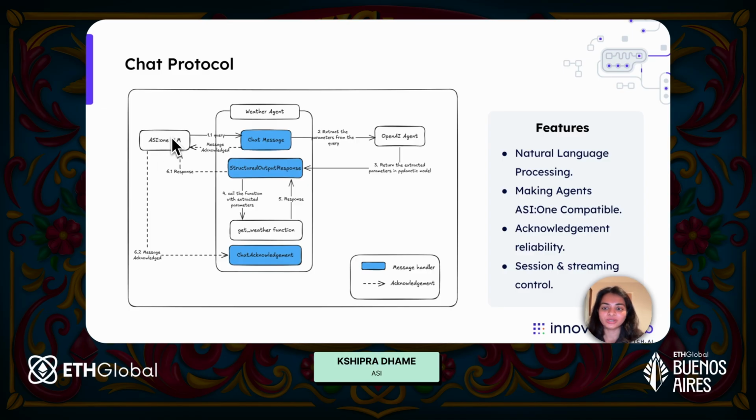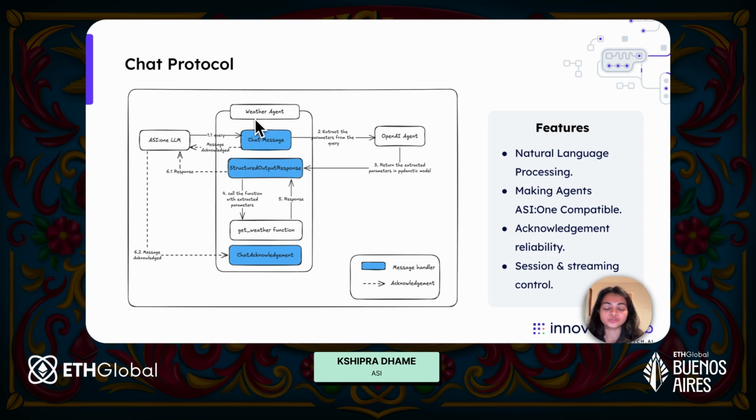So what ASI1 will do is first, in the background, go to AgentWars. It will try and pick the best weather agent out there, and once it has picked, it will forward that message to the weather agent. So let's assume it has forwarded the message to this weather agent here.